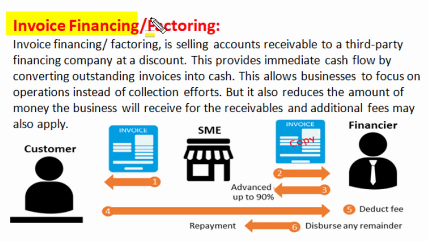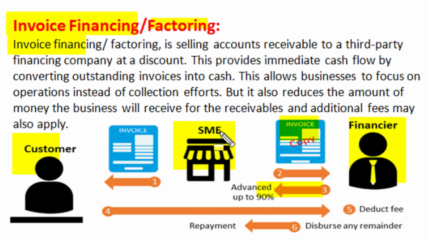Invoice financing or factoring is another means of financing for working capital. In invoice financing or factoring, any business, small or medium enterprise, can sell its accounts receivable to a third-party financial company at a discount. When a business organization produces an invoice for a customer, a copy of that invoice is also sent to the financier, and as per terms, the financier can provide advances of up to 90% to the business organization.